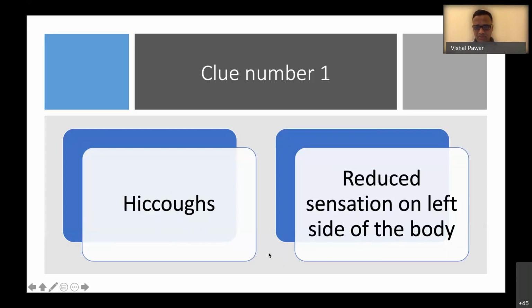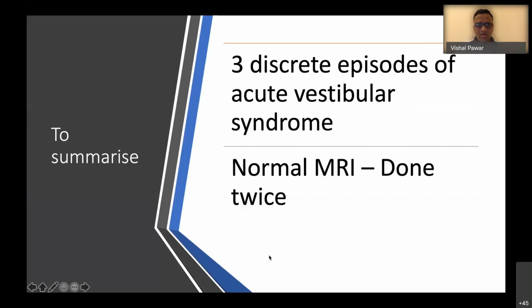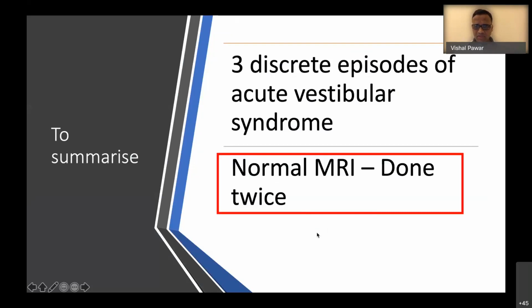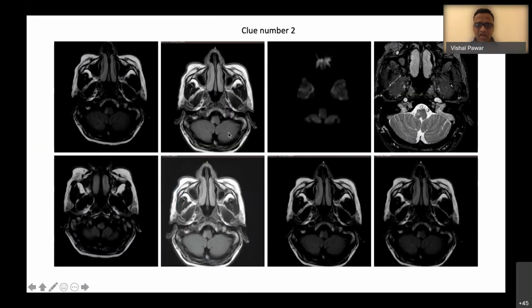So let us go one by one. Last time I told you there were 2 discrete episodes, but now he has 3 episodes and a normal MRI, but it was not actually normal. I changed the contrast of the MRI, I changed the brightness, and then I could find out that you can see the lateral medulla.